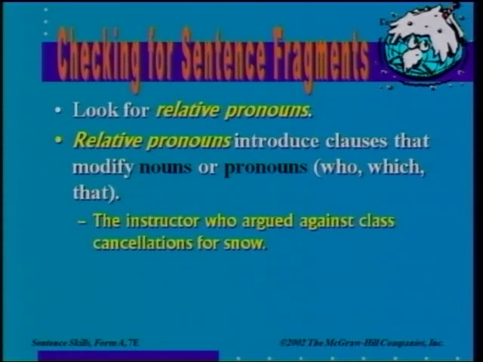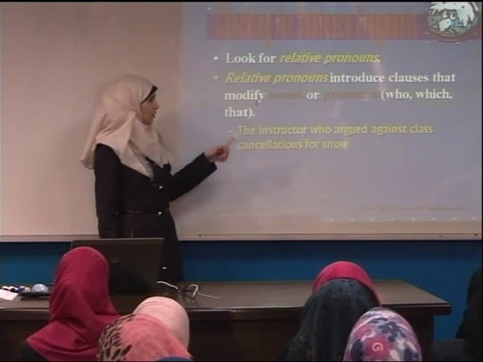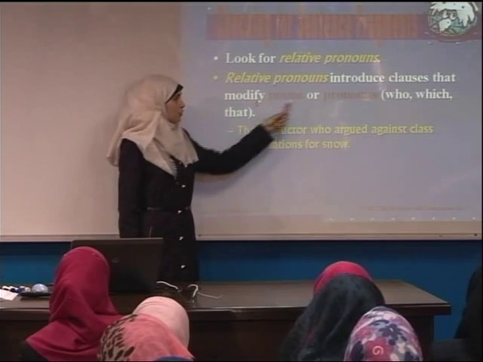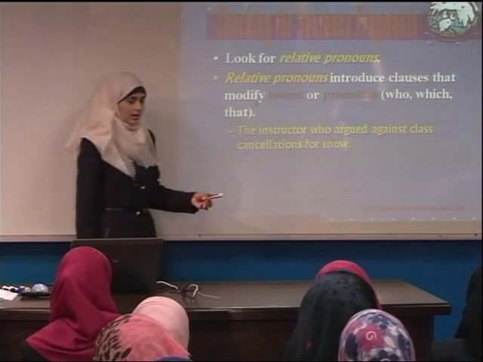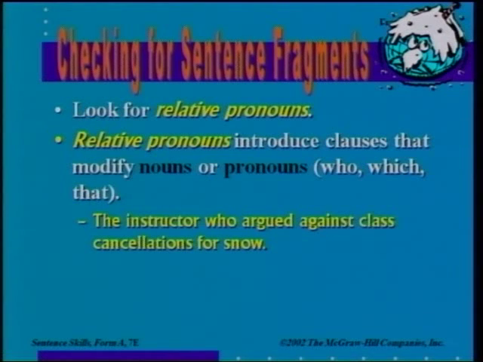We have another kind of sentence fragment, which involves relative pronouns. What is a relative pronoun? Relative pronouns introduce clauses that modify nouns or pronouns. We have three, such as who, which, and that. For example, "The instructor who argued against class cancellation for snow." Here "who" is a relative pronoun. It modifies the subject, the instructor.